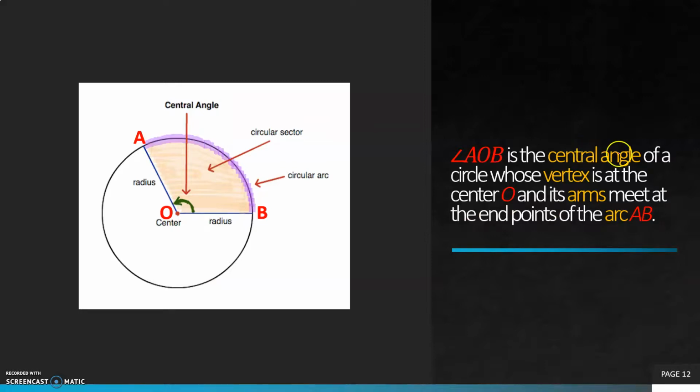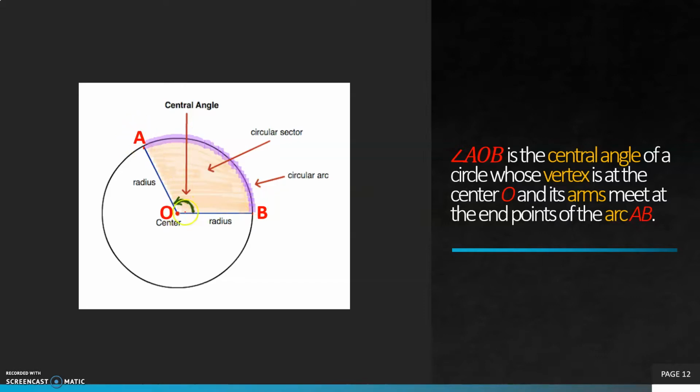Angle AOB is the central angle of the circle whose vertex is at the center O and its arms meet at the endpoints of the arc AB. Here AB is the arc and A and B are the endpoints of the arc. O is the center of the circle. When we join this point O with B and A, that are the endpoints of the arc,